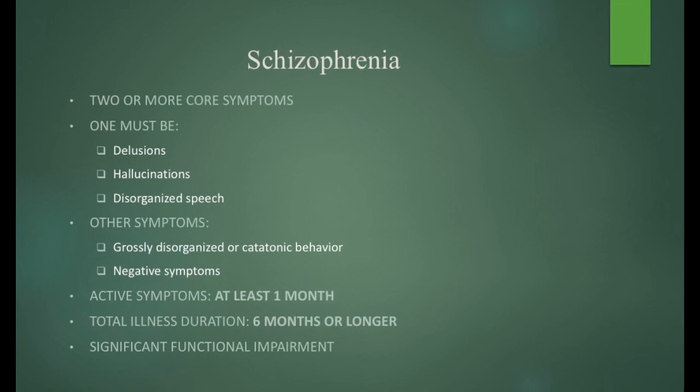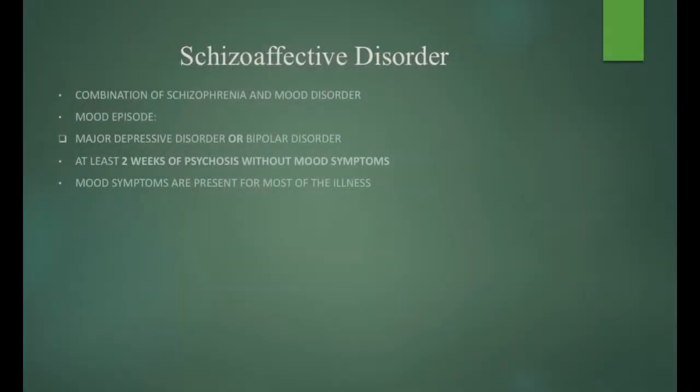The active symptoms must be present for at least 1 month, while continuous signs of the illness must last at least 6 months. There must also be a significant decline in important areas of functioning, such as work, education, relationships, or self-care.